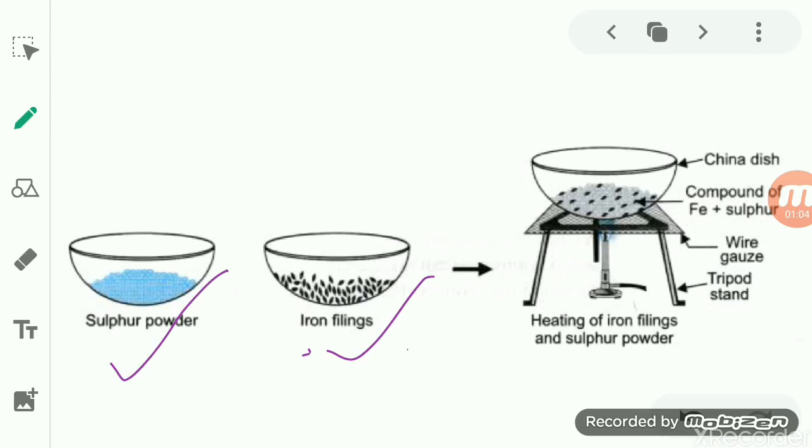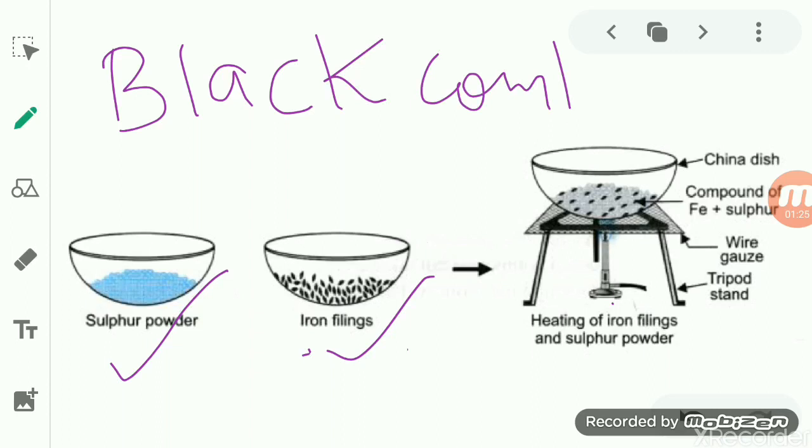After mixing the iron filling and sulfur, we will heat this mixture with the help of a burner, keeping it in the china dish. When you heat this mixture of iron and sulfur together, then we find a black compound. A black compound is formed.